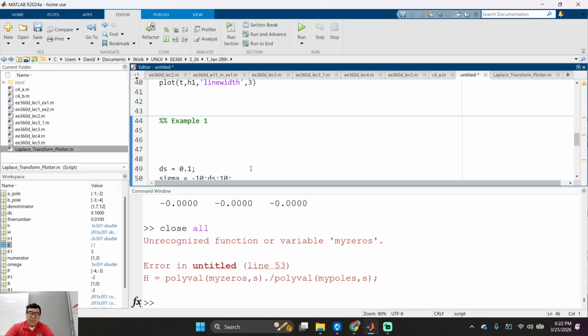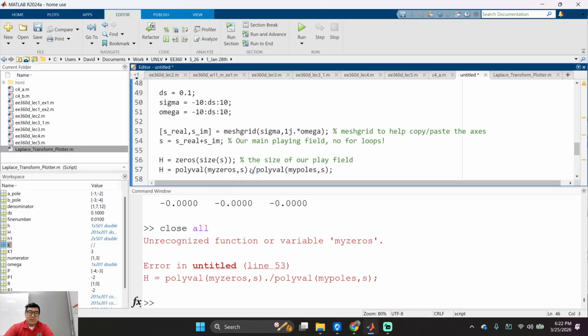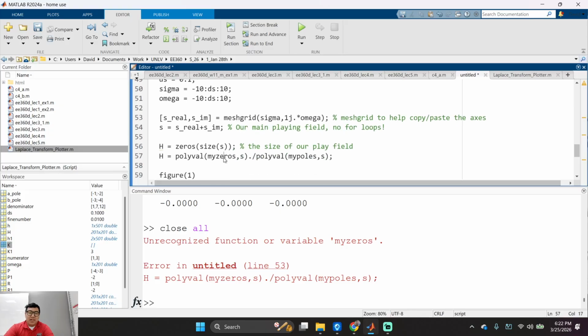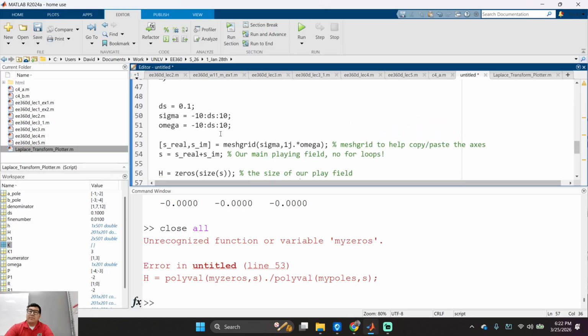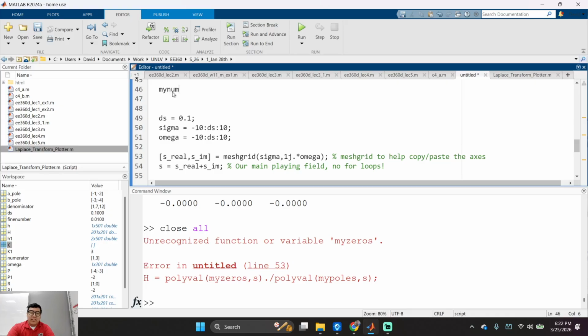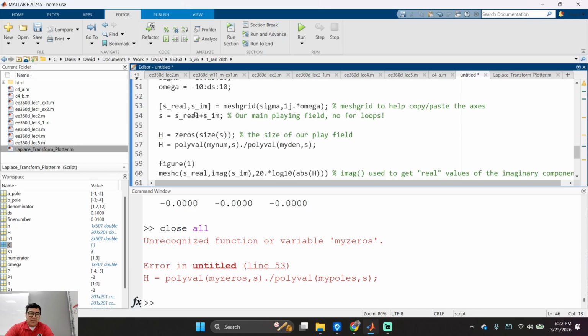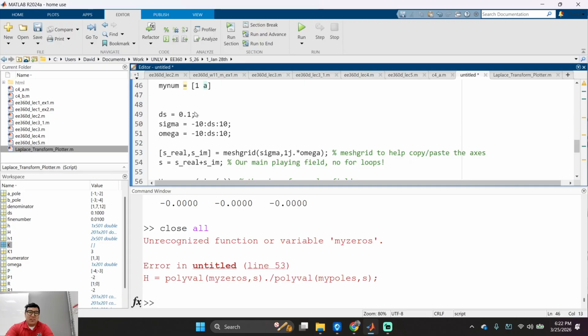So let me do this. Not my zeros. I'm going to call this one my numerator. My num. My den. Is that cool with everybody? My num is going to be equal to 1 and a, right?